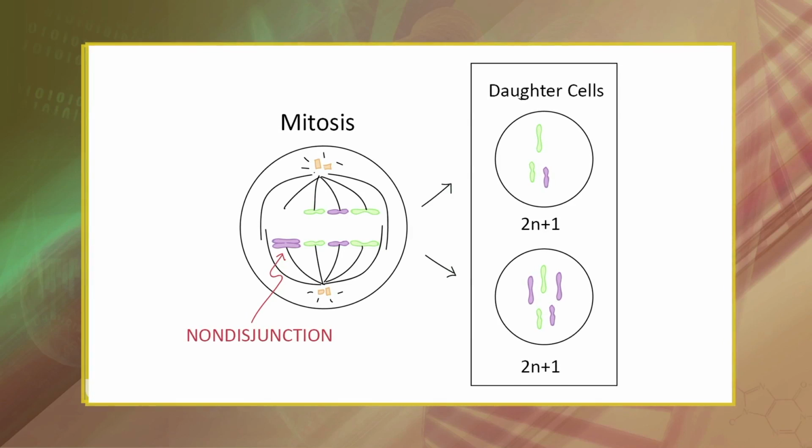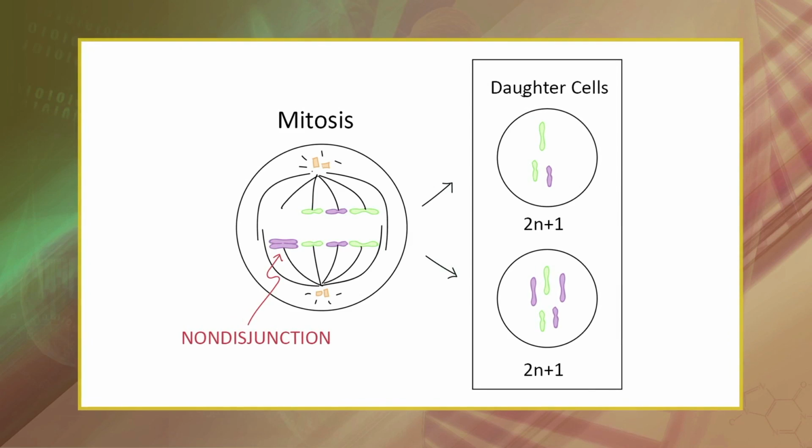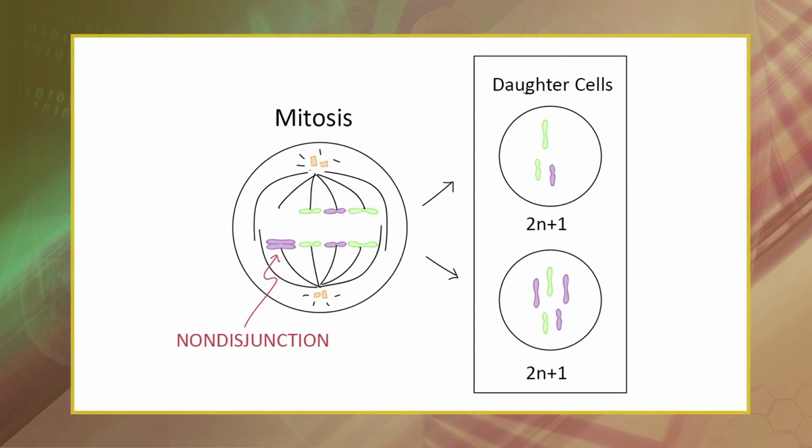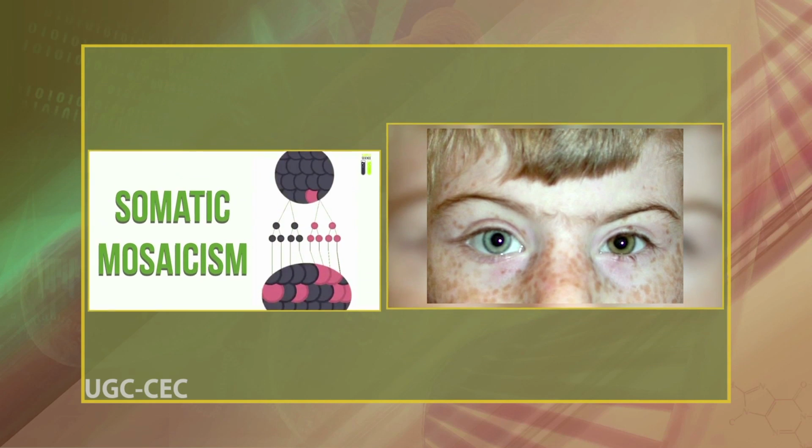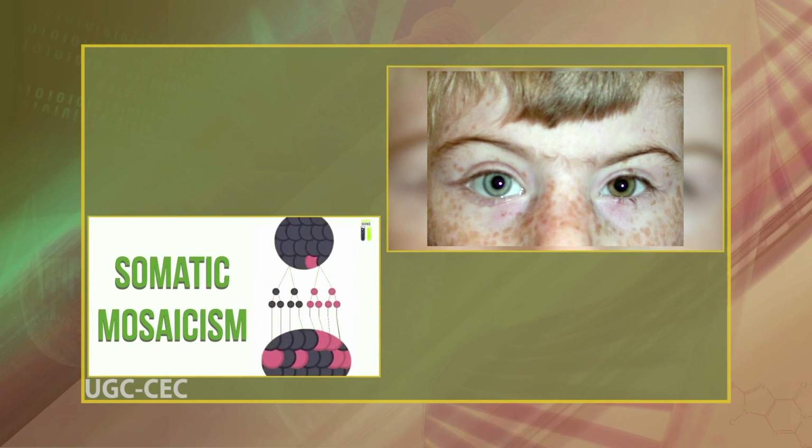During pregnancy, an error in mitosis can occur, just like the error previously described in meiosis. If the chromosomes do not split into equal halves, the new cells can have an extra chromosome, 47, or have a missing chromosome, 45. This is another way a baby can be born with a chromosome abnormality. Errors in mitosis are responsible for some cases of mosaicism.